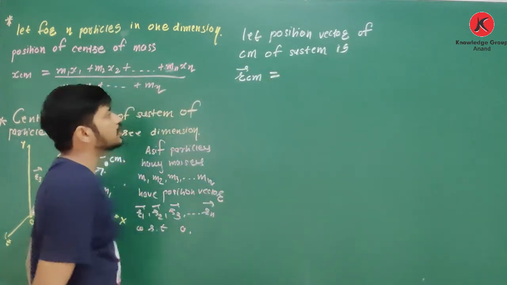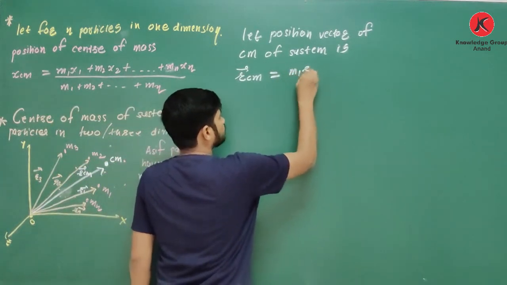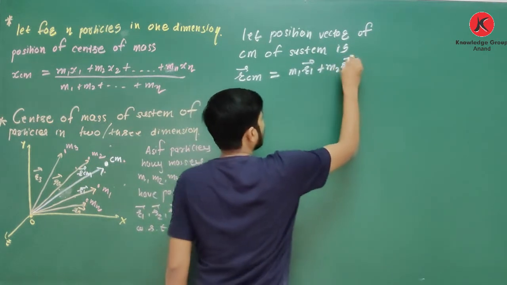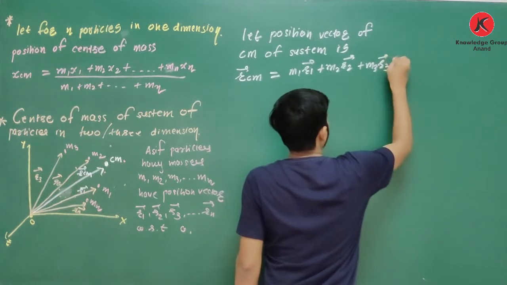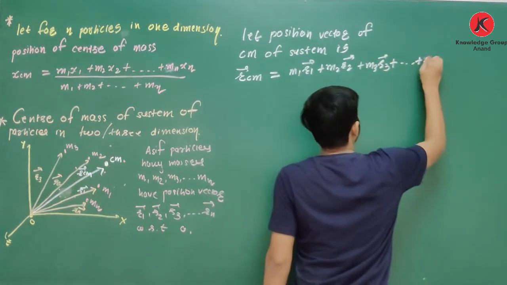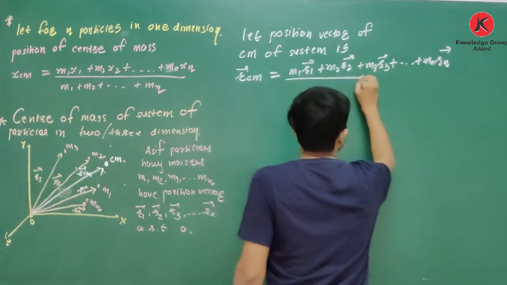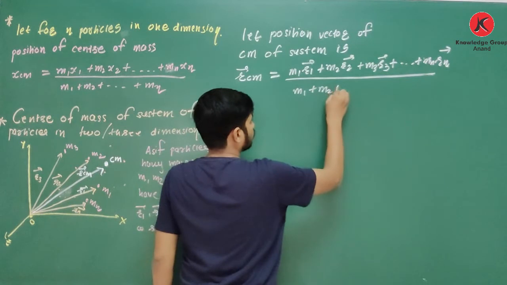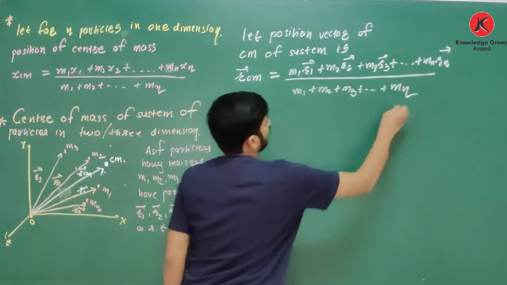Then how to write equation of r center of mass? R center of mass is equal to m1 r1 plus m2 r2 plus m3 r3 plus so on mn rn, divided by m1 plus m2 plus m3 up to mn.